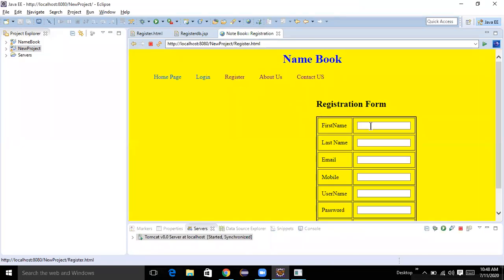Registration. I think Venkat already exists. So Venkat already exists, and I am trying to give it again.